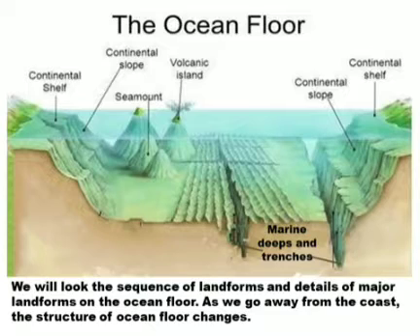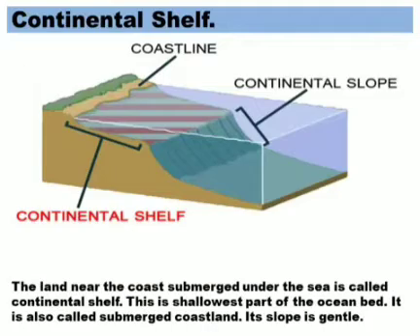Now as you can see in the picture, first comes the continental shelf, and then the continental slope, and then mountain ranges, volcanic islands, marine deep and trenches, continental slope, and then again back to the continental shelf. So this is how the ocean floor is structured.